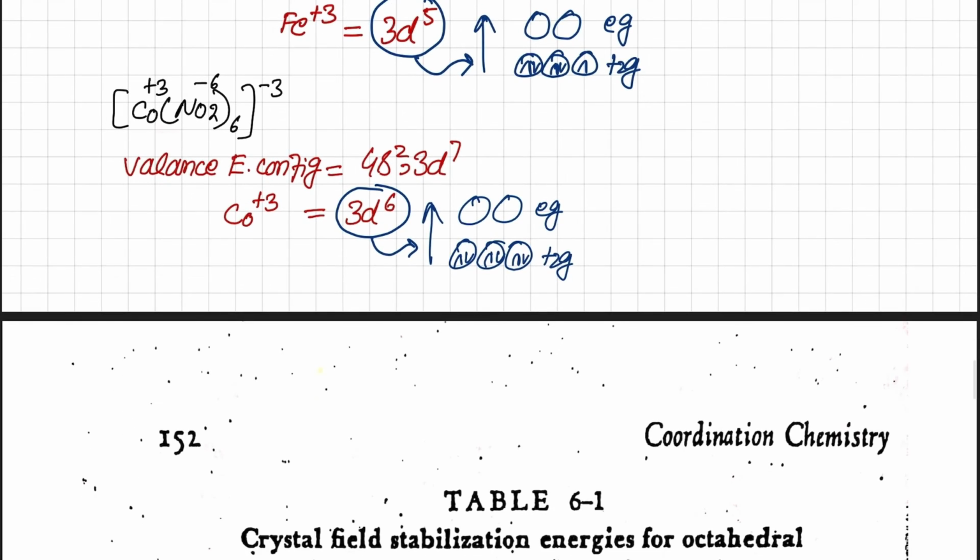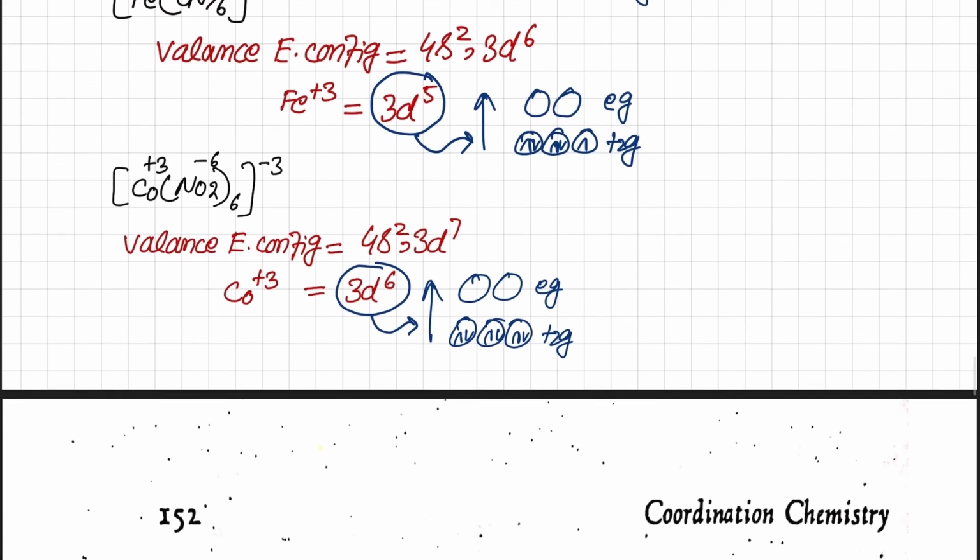Here the third example is this cobalt hexanitrite complex. It has a charge of -3. Six nitrites will have -6 charge, so in order to balance the outer charge, cobalt will be in the +3 form. This is the electronic configuration of cobalt, which is 4s2 3d7, and we have to use the +3 configuration. So 2 electrons will be removed from s, 1 will be removed from d, so it will be a 3d6 system. Again, the nitrite ion is a strong field ligand, so all will be paired up in t2g, and there is no electron in eg, so this will also lead to an inert complex.